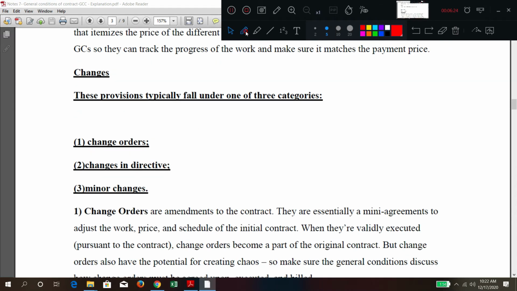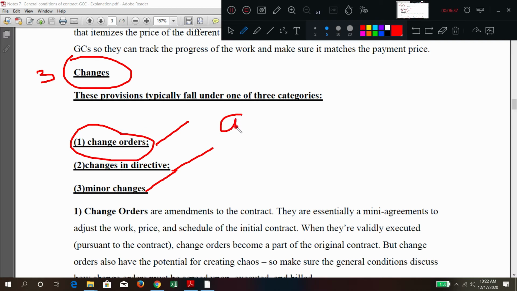Now let us say next main clause is changes. What do you mean by change? If there is any change order, whether there is any change in directive, whether there are minor changes. Change order means what? If an already existing contract is there, some additional work is there, some change in work specification is there. So like that, if anything occurs, who is responsible? And what shall be the price for that additional work? Okay, so like that, change orders, change in directive.